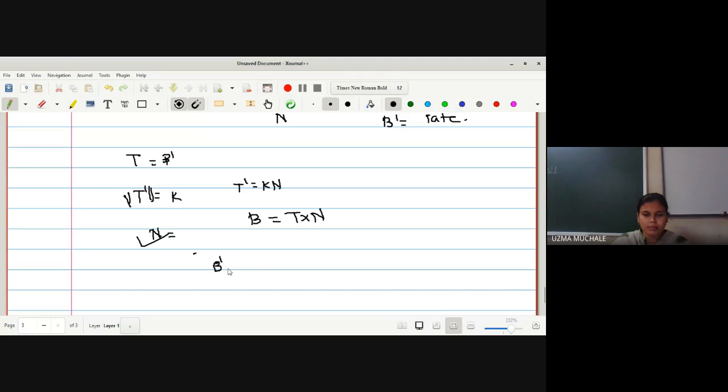We have found with the help of torsion tau, B dash is nothing but minus tau into N. Okay, so you can see all these formulas are described in themselves. So we have to start with the given curve, then find T, then find T dash, which gives the curvature k. If you know both of these, we can find out N. If you have found N, then T and N both are with us, then you can find out binormal, and if you know binormal, differentiate it and you get the value of torsion.